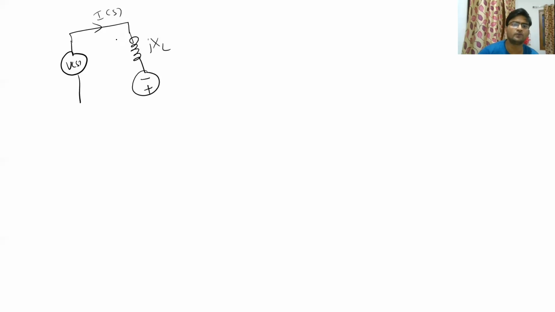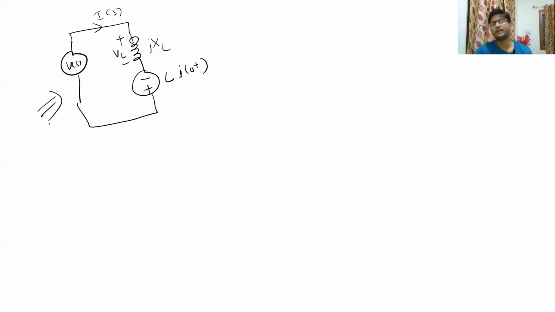So this voltage drop will be like this, which is VL, but this voltage drop will have to be like this, and its value will be Li0 plus. I0 plus is the initial value of the current in the inductor. Clear? So this is how your inductive circuit will become in the Laplace transform domain.